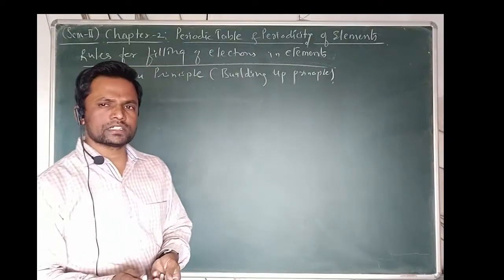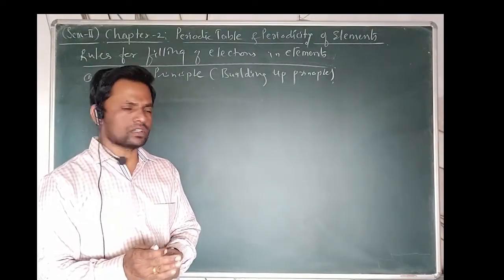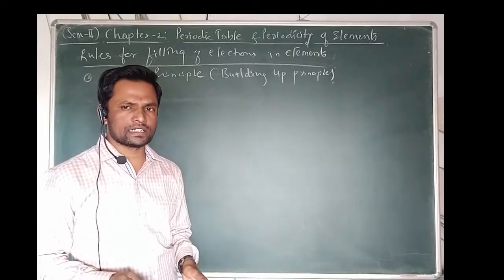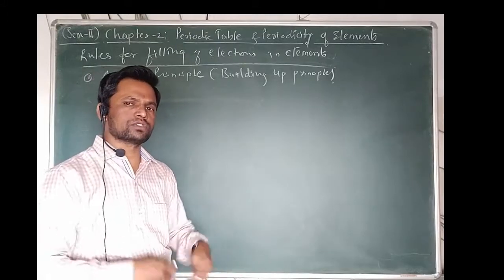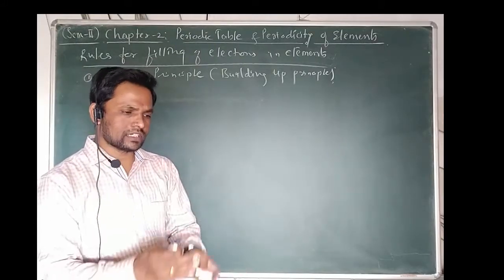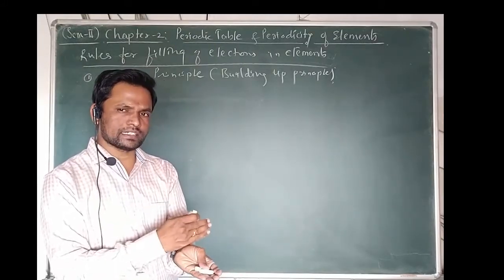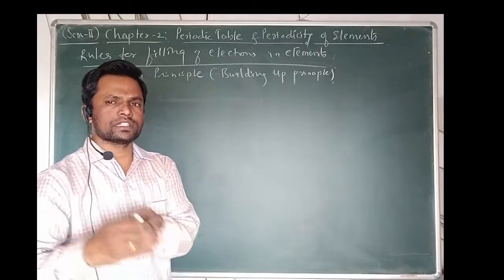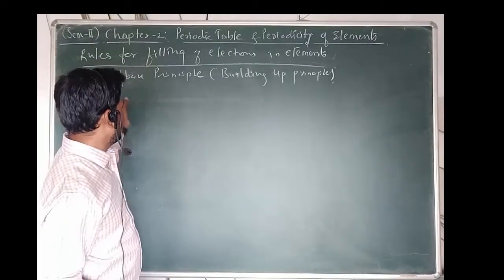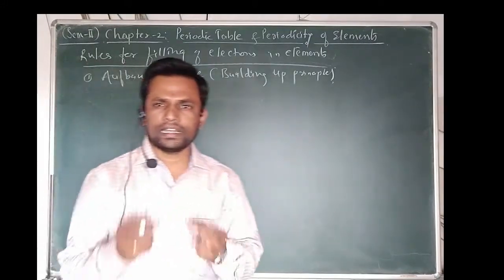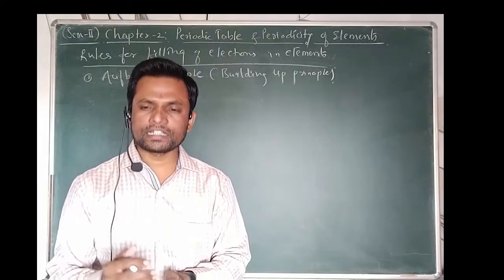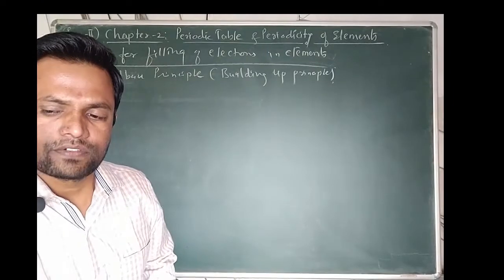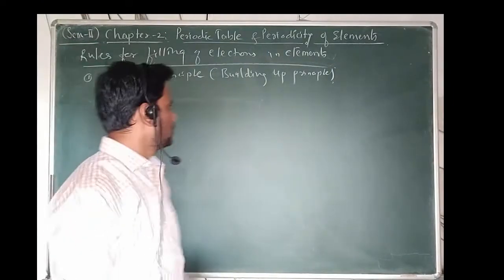It means electrons first enter the lower energy level orbitals. Once the lower energy is filled, it goes to the higher energy level. Once that is filled, it goes to the next higher, and so on. So the Aufbau principle states that electrons are filled in increasing energy levels, and the first electrons are filled in the lowest energy level.